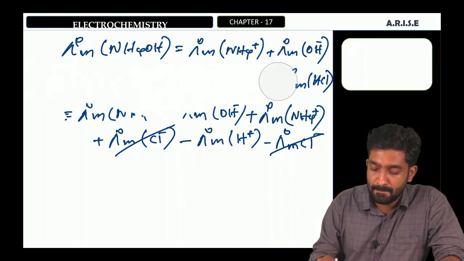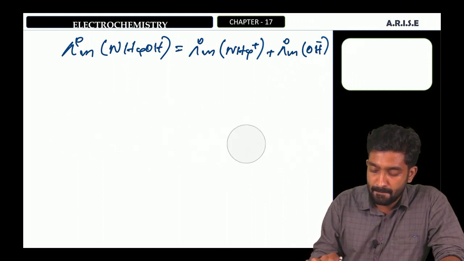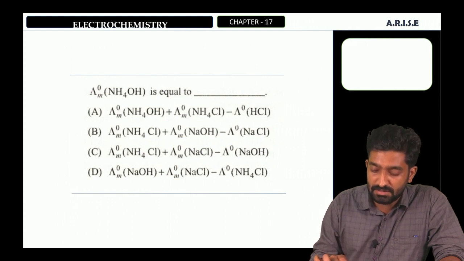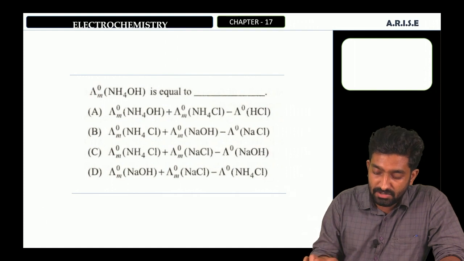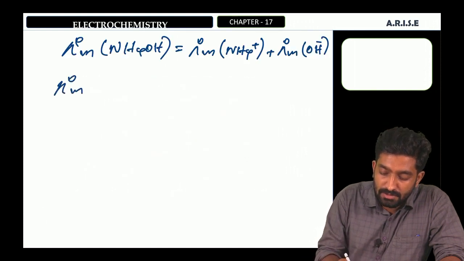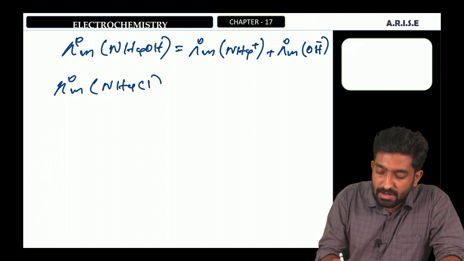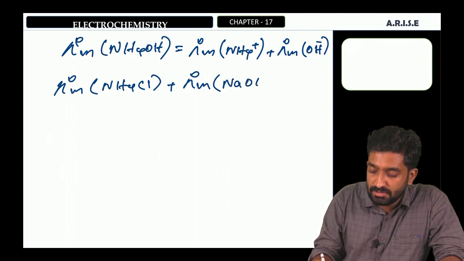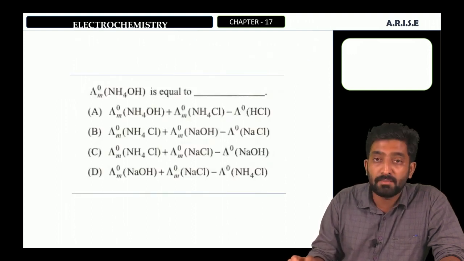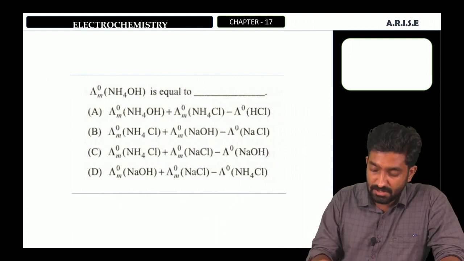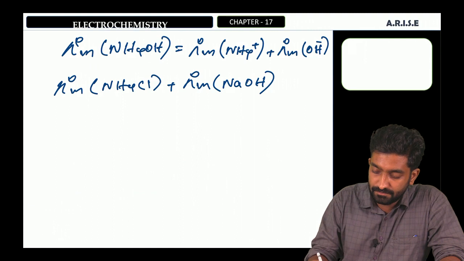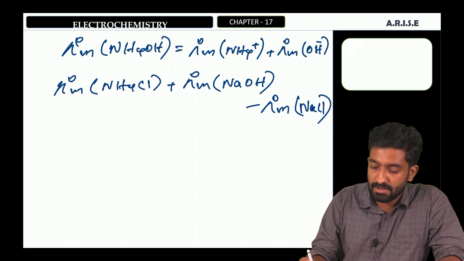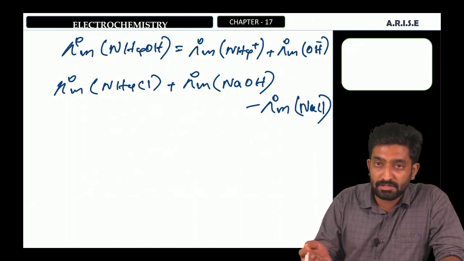Then we can go to the second option. What is the second option? Lambda 0m of NH4Cl plus lambda 0m of NaOH, then minus lambda 0m of NaCl.